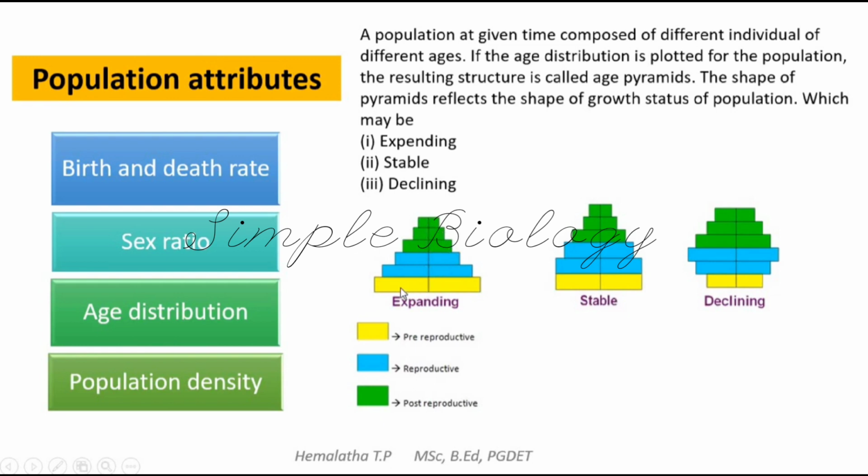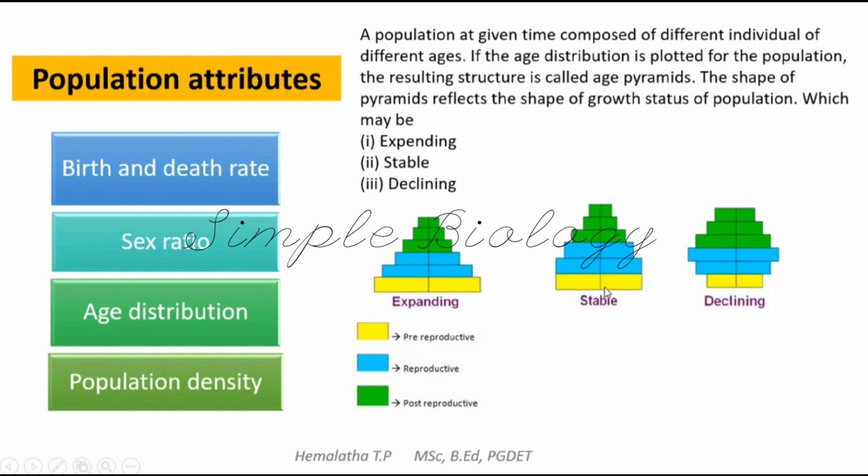If the population has more younger individuals than old age individuals, then the pyramid is increasing or expanding. So whatever population this is, it is expanding.